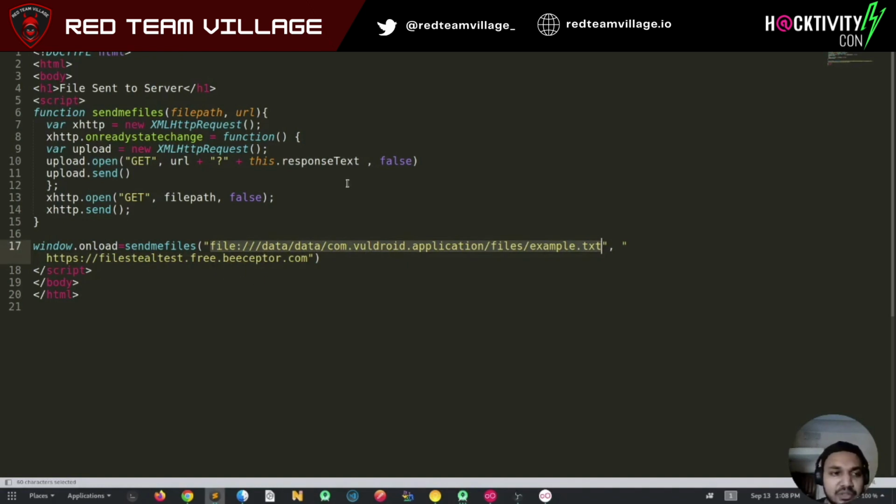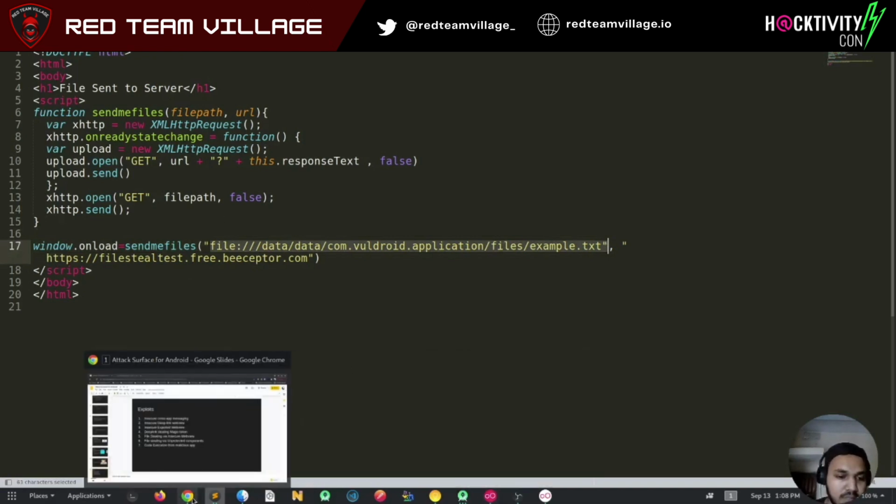How am I doing this? Once this HTML page loads, I call the send me files URL function. This function opens an XML HTTP request, which first gets the response of this file and then appends this response to this webhook.